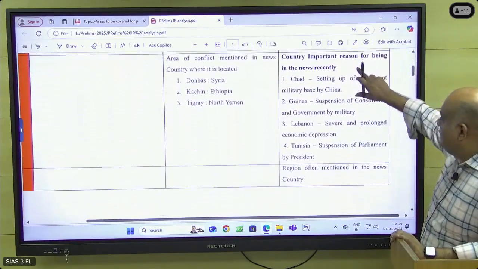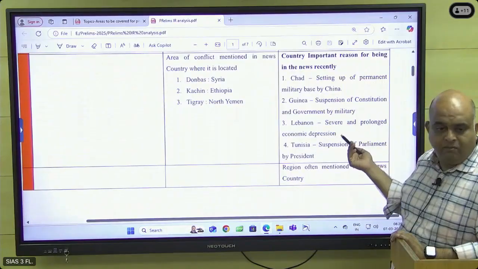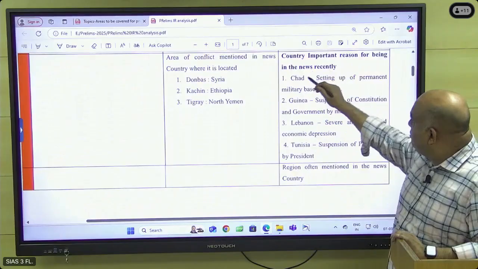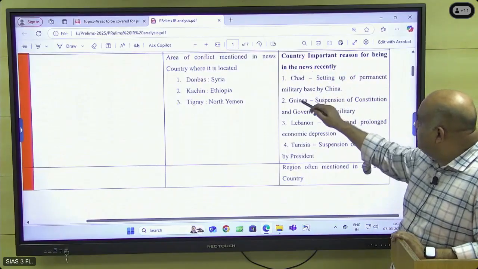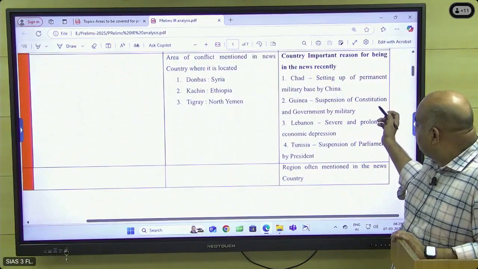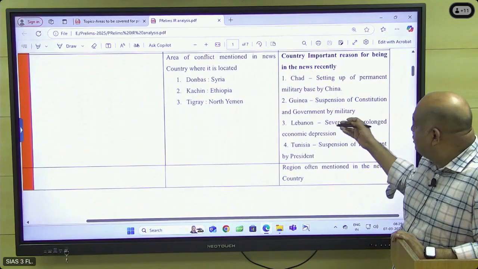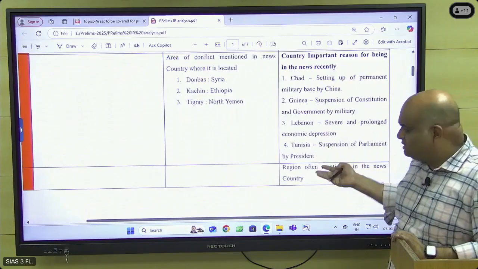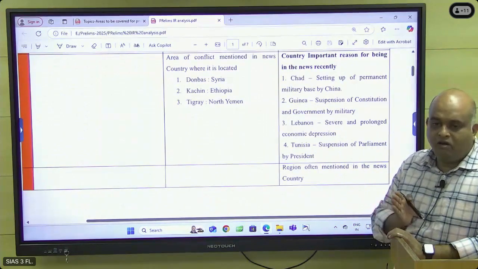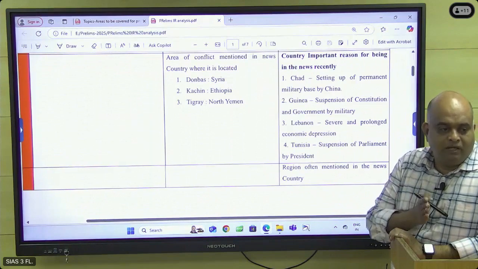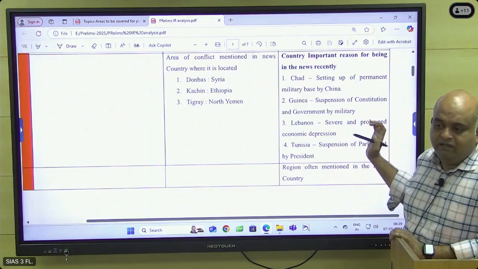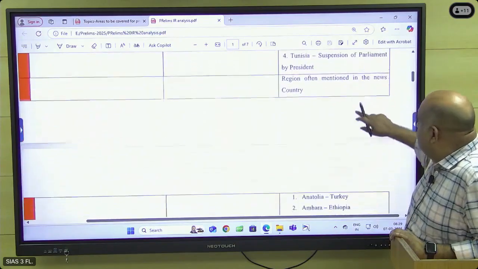And then again, the African region, where problems are there. Recently, the reasons countries were in the news: Chad, with China setting up a permanent military base. Guinea, with the suspension of the constitution and government by the military. Lebanon. So all these things were in the news. Where military conflicts, military coups and ethnic conflicts were there, they are simply asking. Easily we can identify.